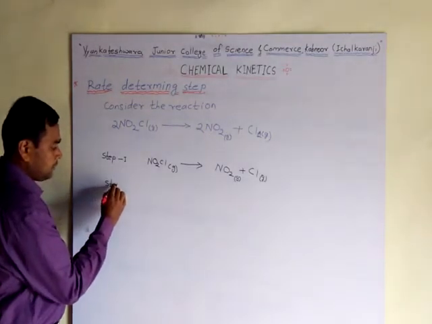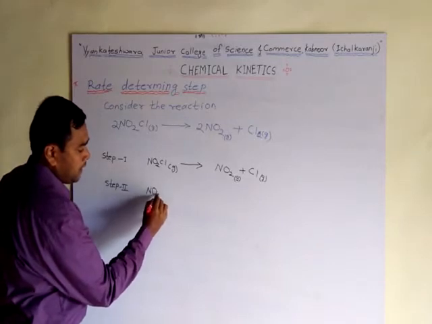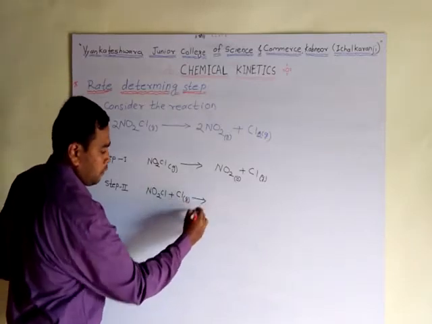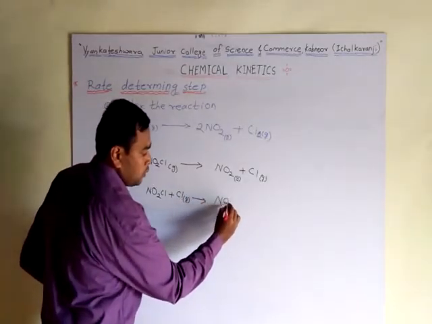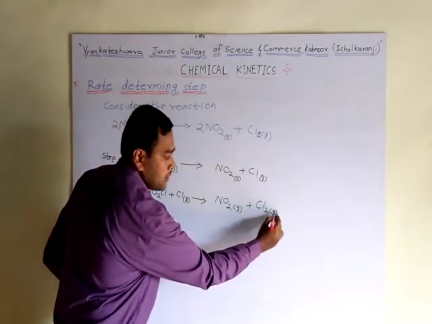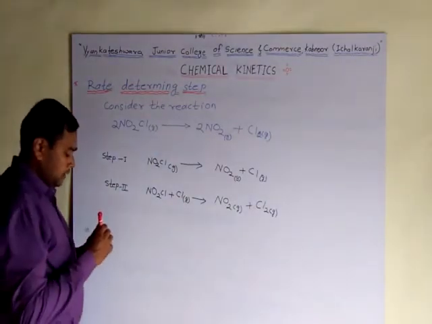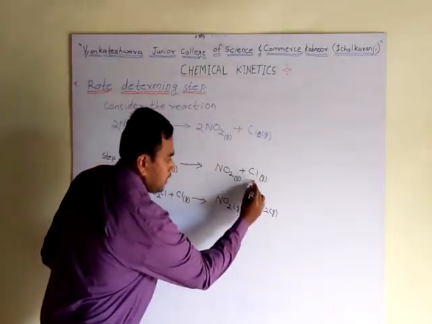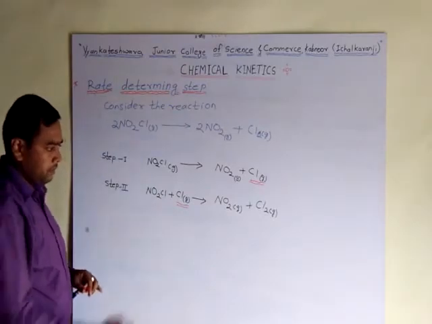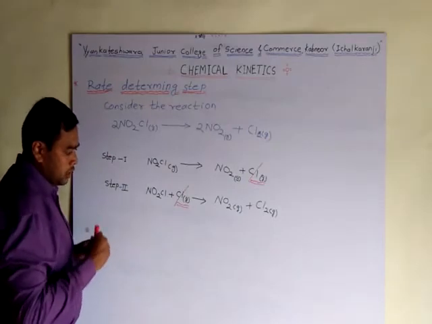Second step: a second molecule of nitryl chloride reacts with the chlorine atom and forms NO2, nitrogen dioxide gas, with elimination of a chlorine molecule. The chlorine atom generated in the first step is consumed again in the second step, therefore it gets cancelled, and the overall reaction gives